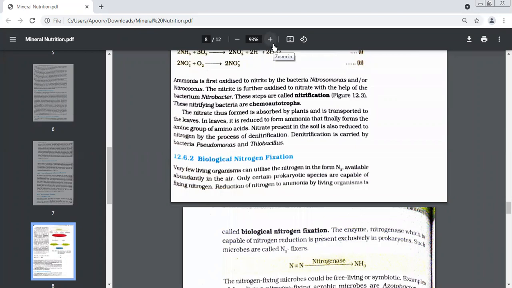In the first step, when ammonia gets oxidized to nitrite, which bacteria are involved? Name the bacteria, specific bacteria, not the category.